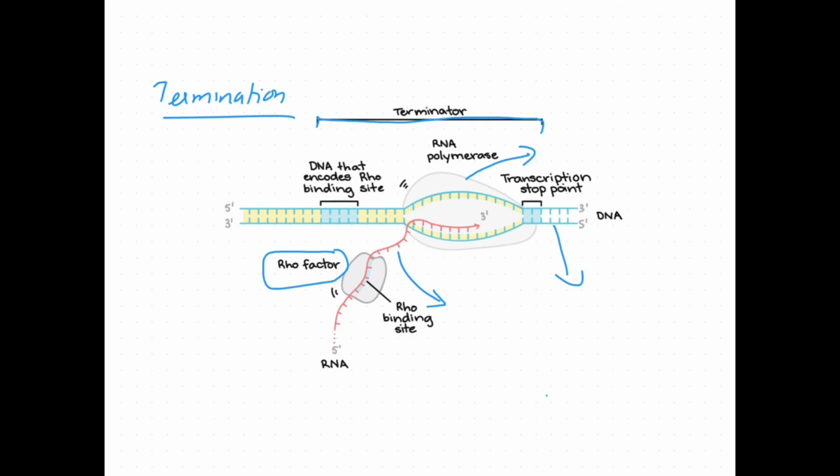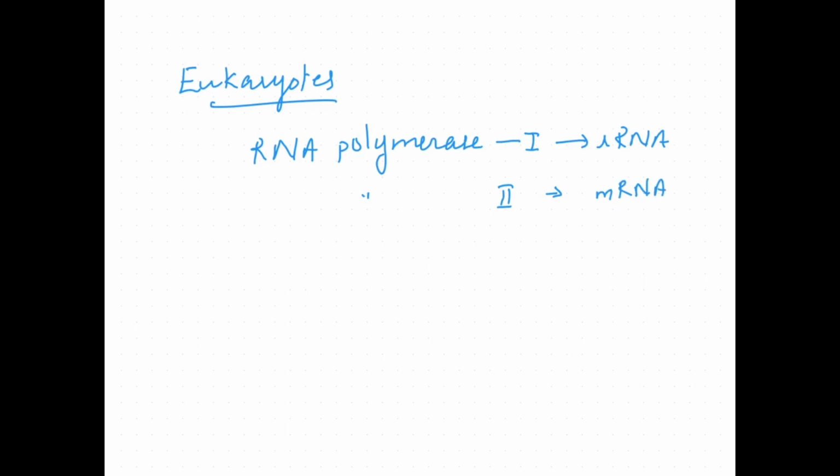So transcription ends here. In eukaryotes, the situation is slightly more complex. There are 3 RNA polymerases that carry out RNA synthesis. RNA polymerase 1 forms rRNA, RNA polymerase 2 forms mRNA, and RNA polymerase 3 carries out transcription to form tRNAs and some small RNAs.